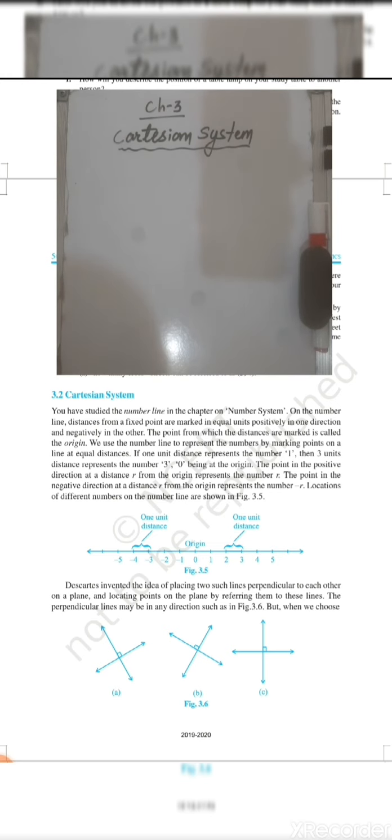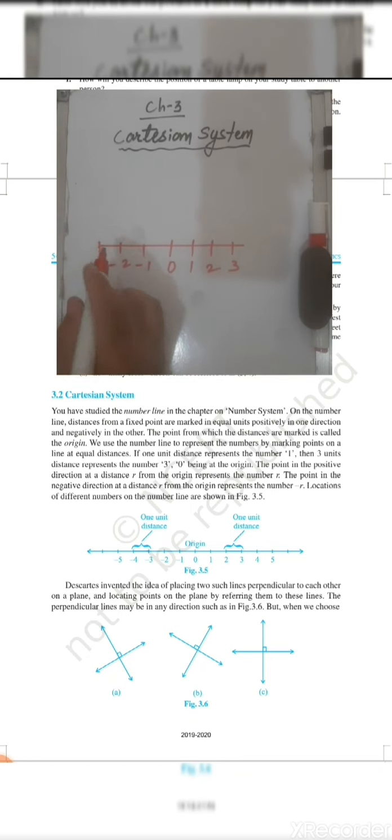Basically, he took the concept of a number line, where the center point is 0, and positive numbers are 1, 2, 3, and negative numbers are -1, -2, -3.